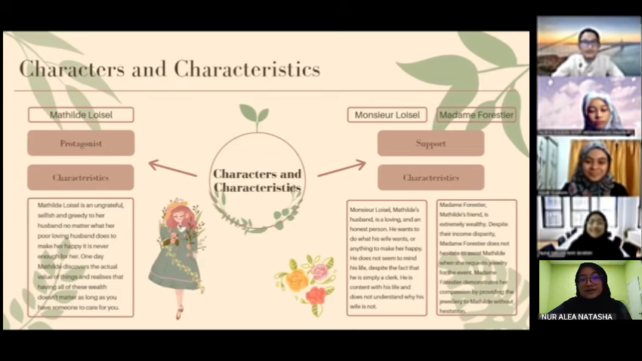There is another supporting character that I've mentioned earlier, Matilda Loisel's friend, who is Madame Forestier, who is extremely wealthy. Madame Forestier is a kind and generous person. Despite their income disparity, Madame Forestier does not hesitate to assist Matilda when she requests jewelry for the event. Madame Forestier even demonstrates her compassion by providing the jewelry to Matilda without hesitation.